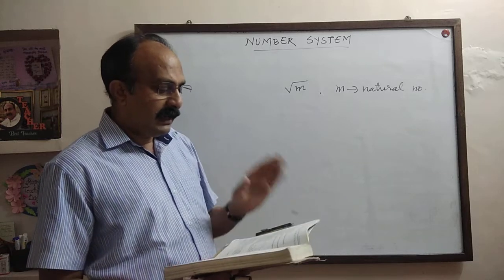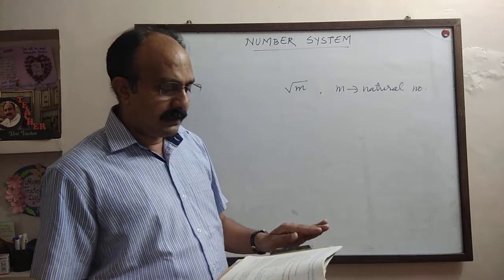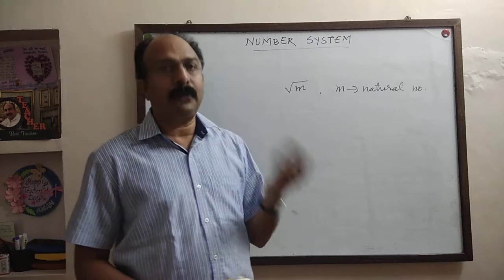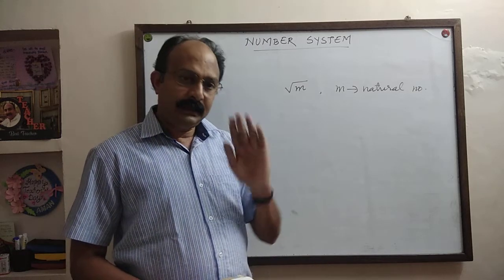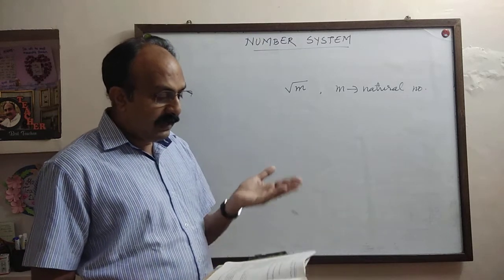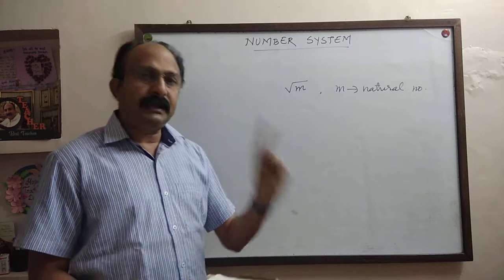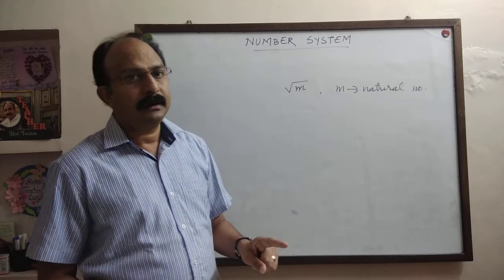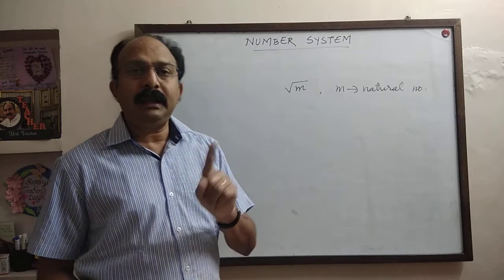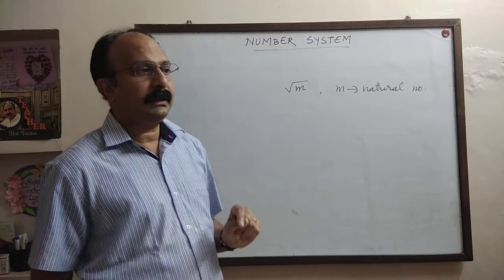Number 3: every real number is an irrational number. This statement is also false. It would be correct if it were in the reverse order: every irrational number is a real number. But every real number is not irrational.